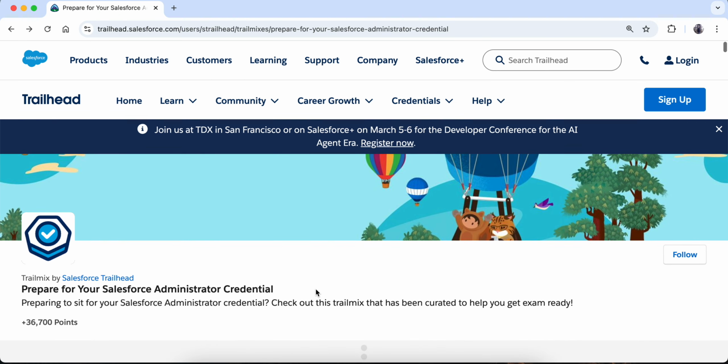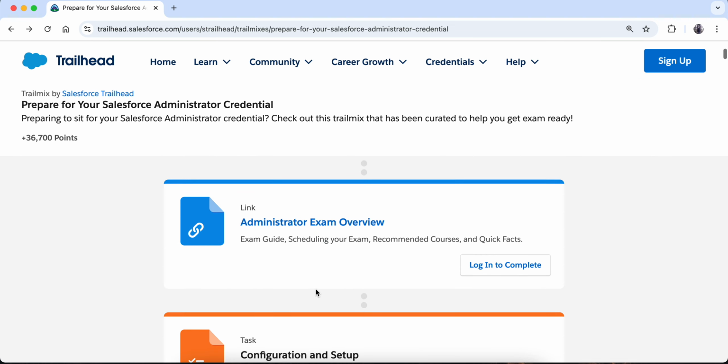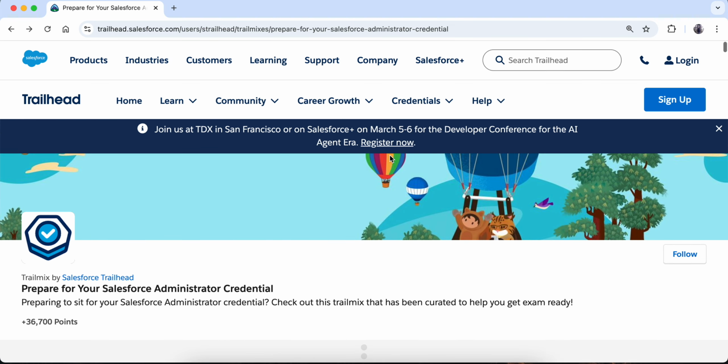So yeah, this was a little bit on how to start with Salesforce, which certification to go for, and from where you can study. I would really advise that you go with Trailhead. Just complete all the hands-on here. For theory, you can go for websites like Focus on Force.